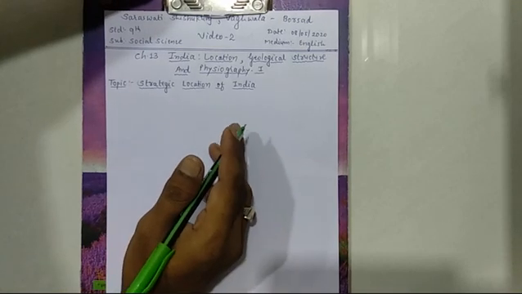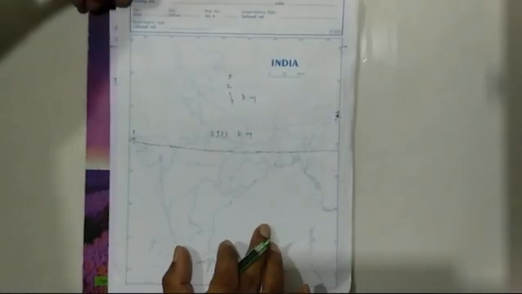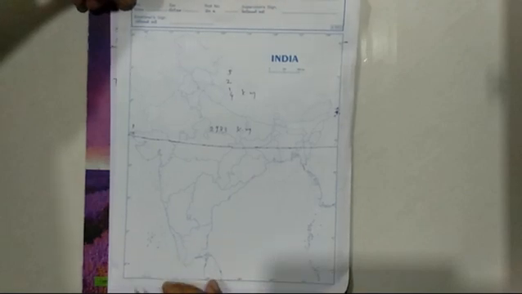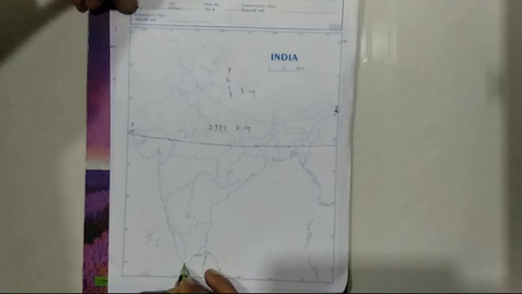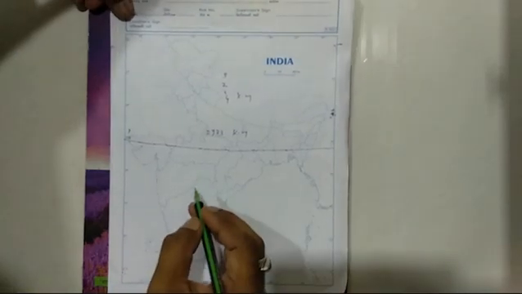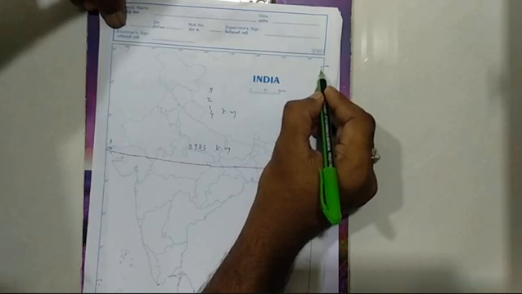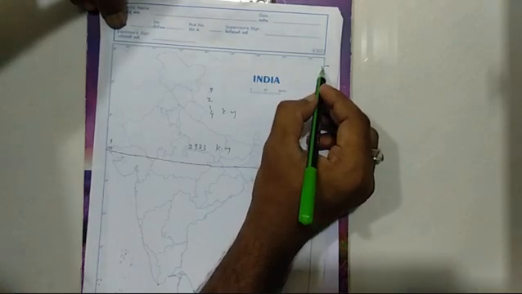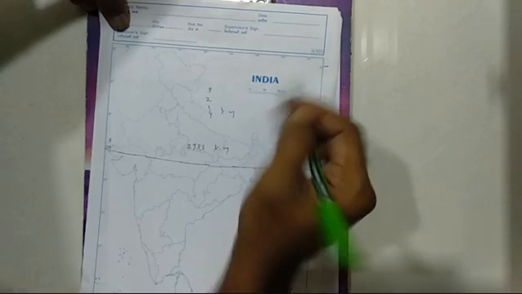But if you have forgotten, today I also have a map so you can understand that. See here, India is located at 8 degree 4 minute. Here it is clearly written 8, so it is the starting point, understood. 8 degree 4 minute to 37 degree 6 minute north latitudes. Here it is written 36, so we have 37 degree and 6 minutes north latitudes.